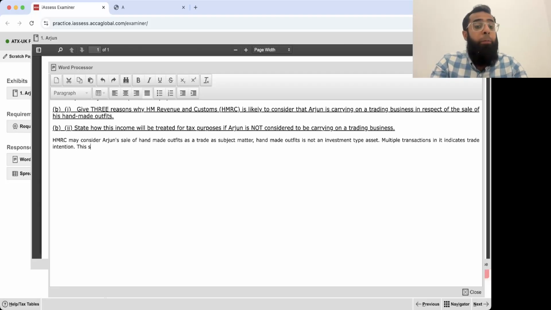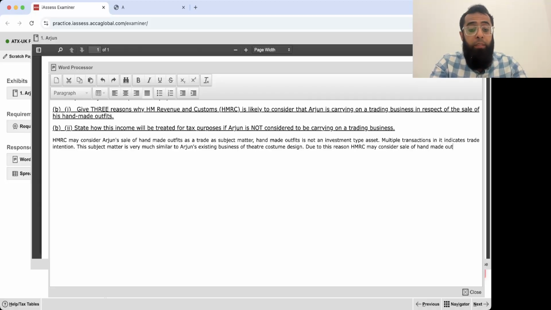This subject matter is very much similar to Arjun's existing business of theater costumes, the business of theater costume design. Due to this reason, HMRC may consider sale of handmade outfits as a trade within his main business.